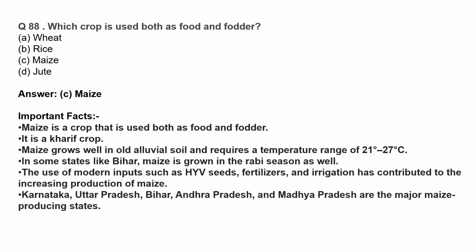In some states like Bihar, maize is grown in the Rabi season as well. The use of modern inputs such as HYV seeds, fertilizers, and irrigation has contributed to the increasing production of maize. Karnataka, Uttar Pradesh, Bihar, Andhra Pradesh, and Madhya Pradesh are the major maize producing states.